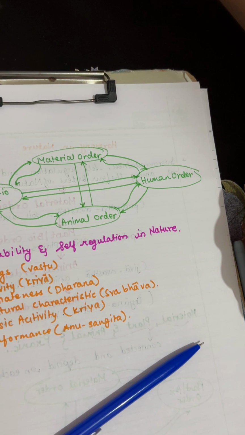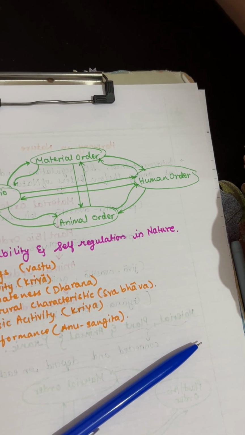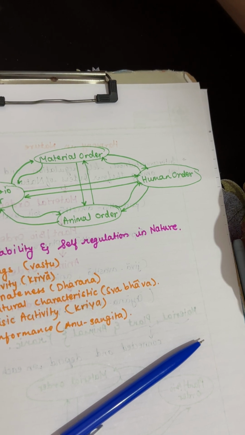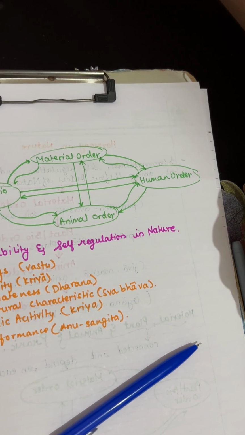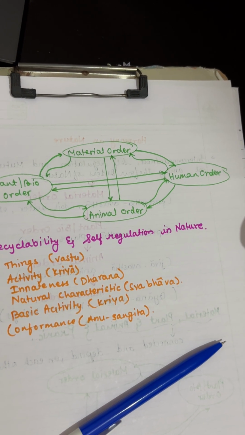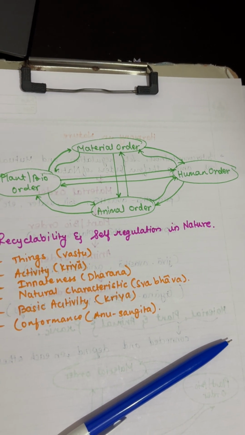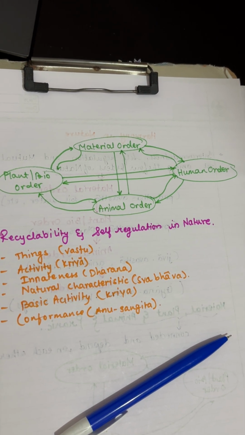In animal order, it is made up of different animals and birds. We have both a body and consciousness. Okay? And in humans, it's all about humans. Each person is a mix of self, that is consciousness, and body.